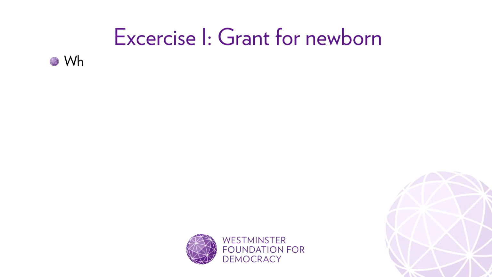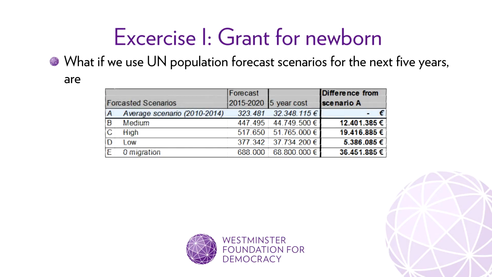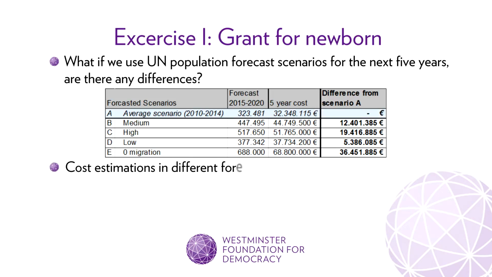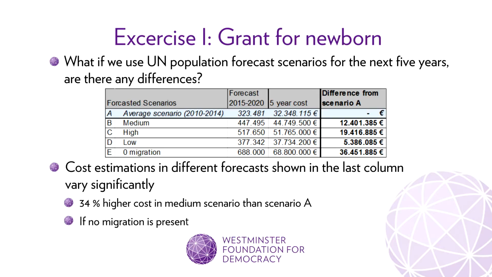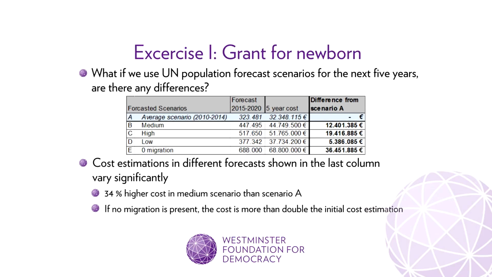What if we use United Nations population forecast scenarios for the next 5 years? Are there any differences? Below, we provide you with the table of different scenarios. Cost estimations in different forecasts shown in the last column vary significantly. The cost is 34% higher in the medium scenario than the average scenario. If you assume that no migration is present, then the cost is more than double the initial cost estimation.